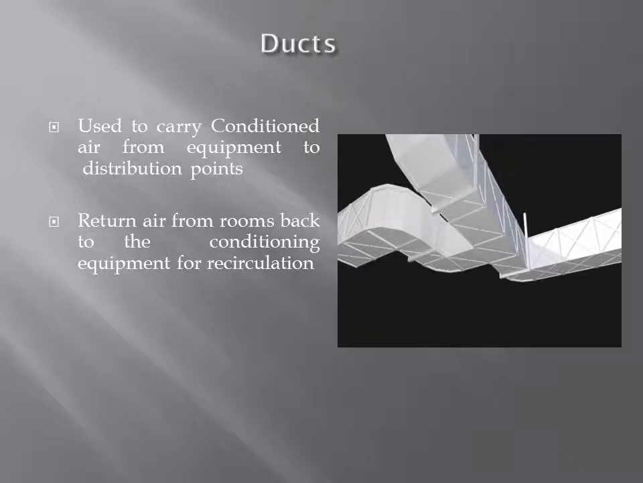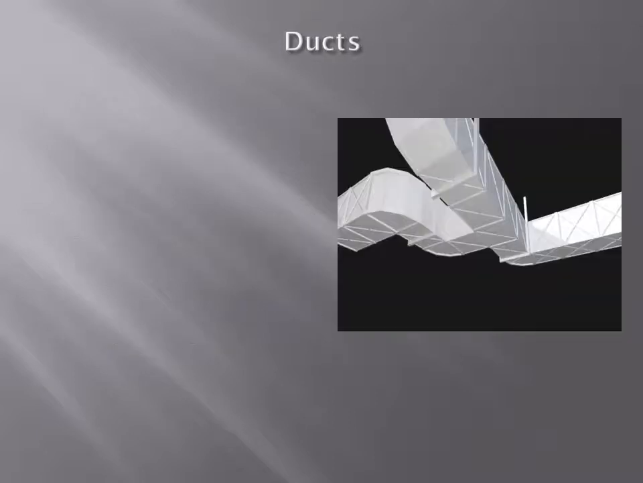Air distribution system. This is very important. The air distribution system mainly consists of supply ducts, outlet ducts or distribution ducts, and return ducts. So one is the supply duct, another is the outlet duct, and the other is the return duct. The outlet duct is nothing but the distribution duct.